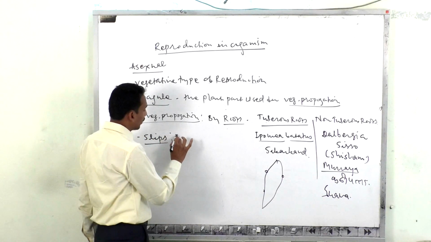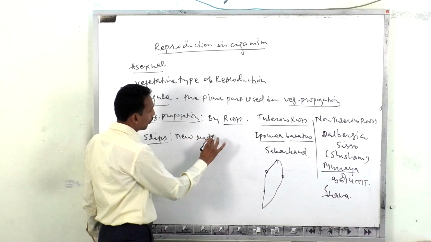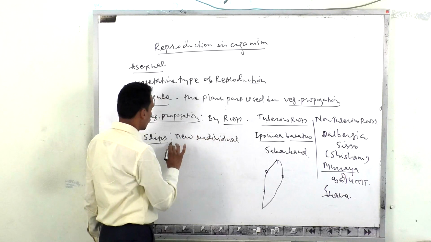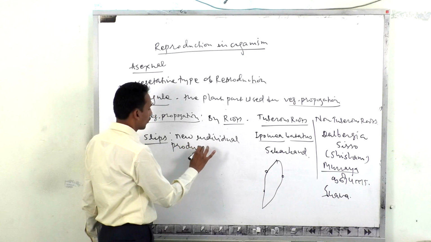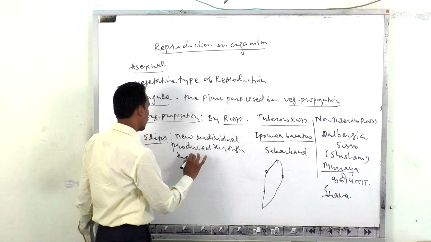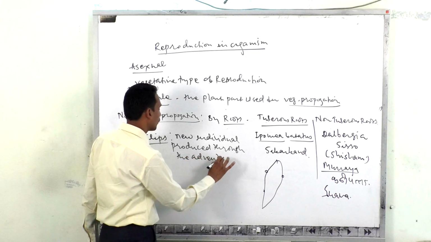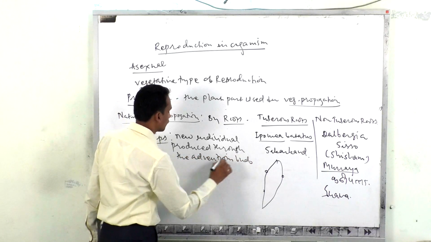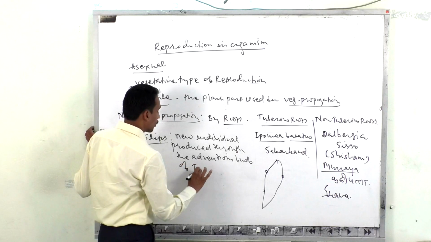Slips are nothing but the new individuals produced through the adventitious buds of tuberous roots.